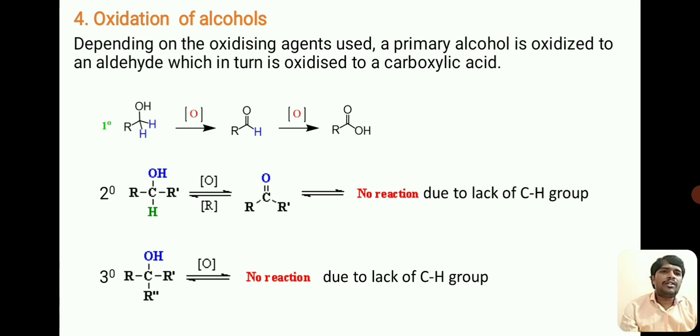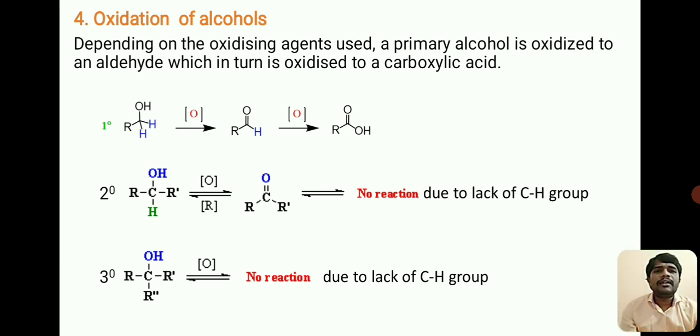Oxidation of alcohol. Depending on the oxidizing agent we are going to use, a primary alcohol is oxidized to an aldehyde, which in turn is oxidized to a carboxylic acid. Let us see what happens in primary alcohols. This primary alcohol undergoes oxidation and results in the formation of an aldehyde. Further, this aldehyde undergoes oxidation and results in the formation of a carboxylic acid.